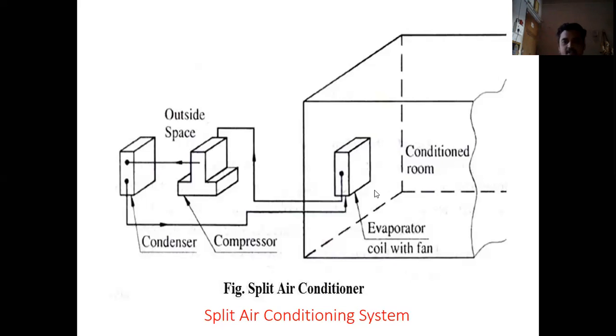Okay, so just raise your hand so that we can move further. Have I understood up to this, the unitary air conditioning system and the different types of unitary air conditioning system, that is window air conditioner system, then package type of unitary air conditioning system. These are the systems which we use up to whenever there is a tonnage requirement of 30 TR.